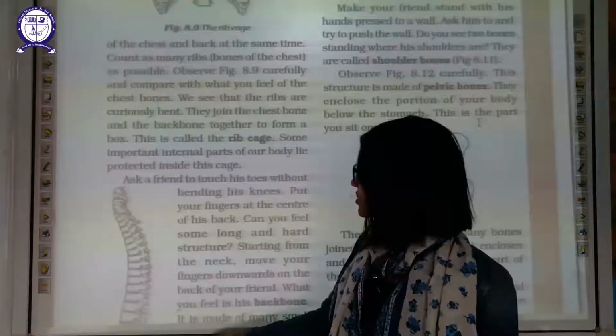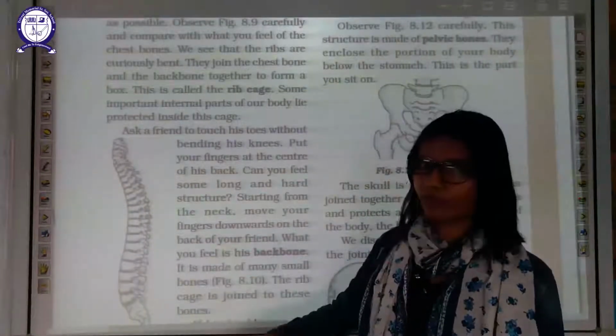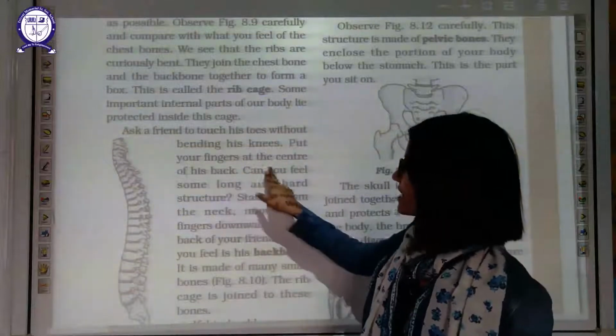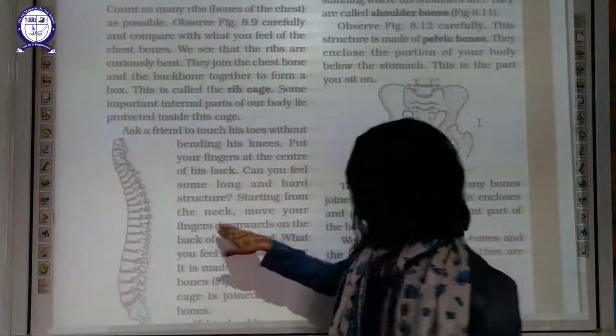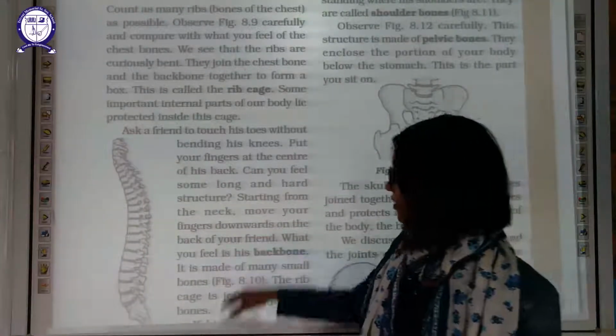Ask your friend to touch his toes without bending his knees. Can you do that? Put your finger at the center of the back. Can you feel some long and hard structure over here? Move your finger downward on the back of your friend.